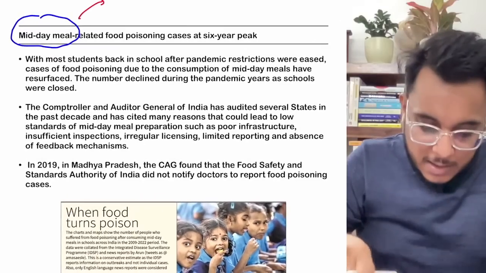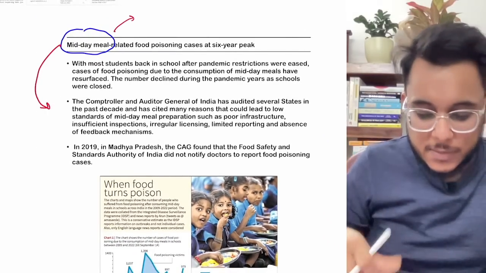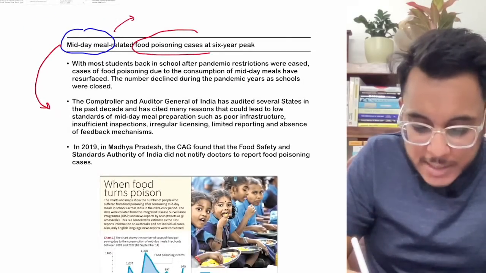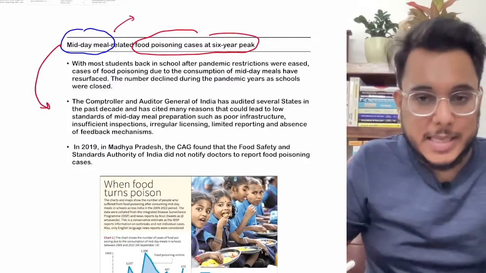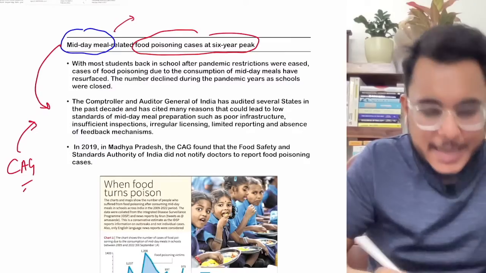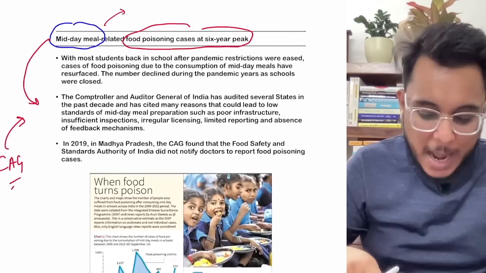Okay, so basically, there has been a 6-year high in food poisoning in midday meals. Recently the Comptroller and Auditor General, CAG, has analyzed the midday meal related food poisoning that happened.